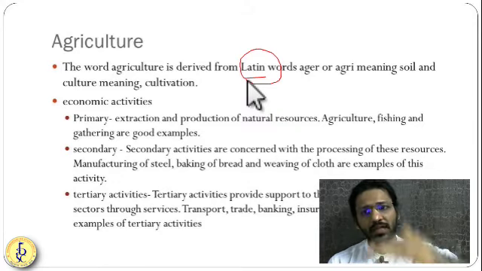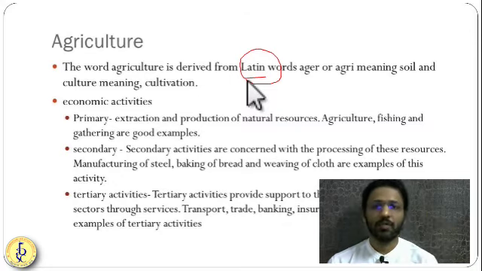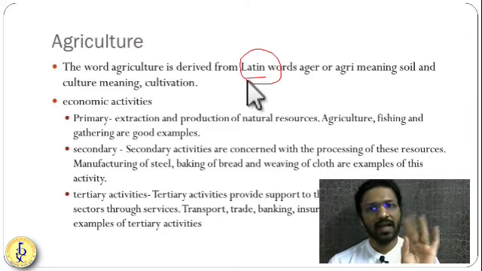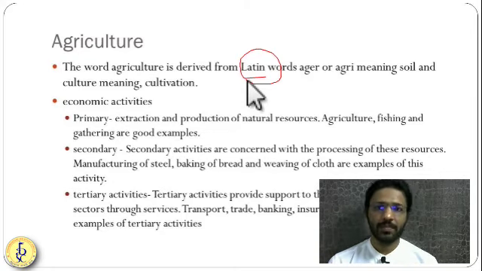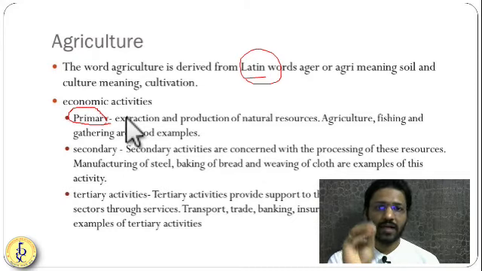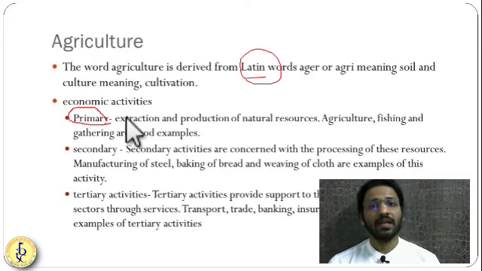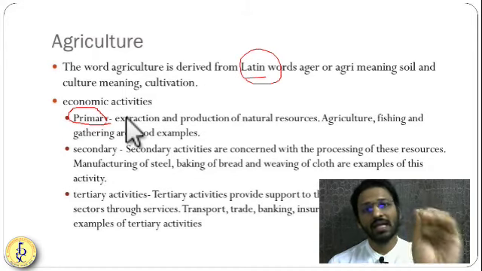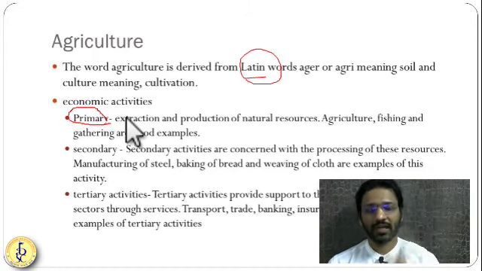So physicality reduces as we move further in this type of activities. Then as you go to the 12th standard NCERTs, you will see more activities like quaternary and quinary activities. So there are higher-up activities. But in this NCERT, we are going to concentrate only on three activities: primary, secondary, and tertiary. And specifically in this chapter, we are going to concentrate only on the primary activities. As I said, primary activities deal directly with nature. Agriculture is the activity where we have to deal directly with nature. So agriculture is a primary activity.